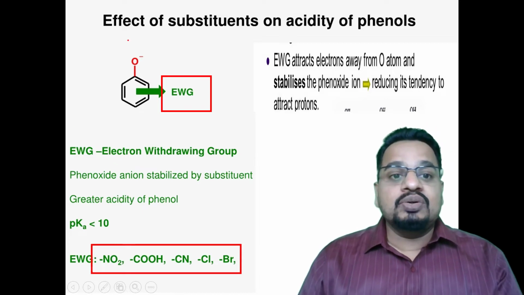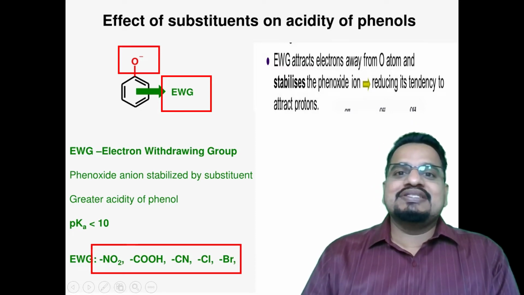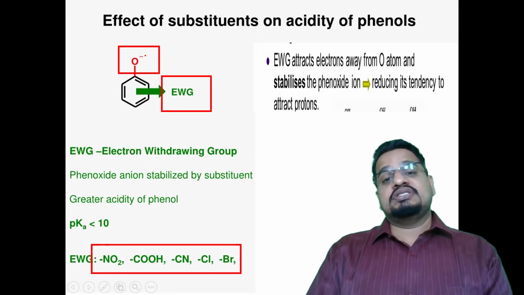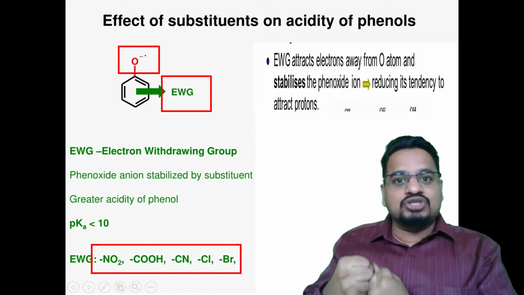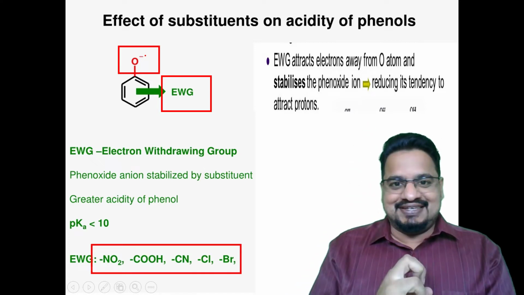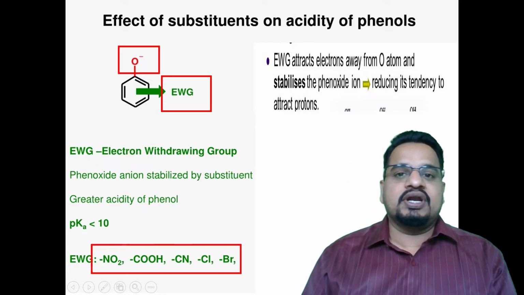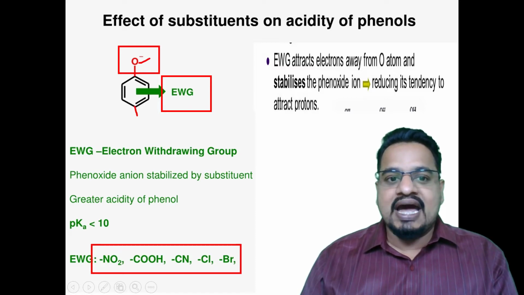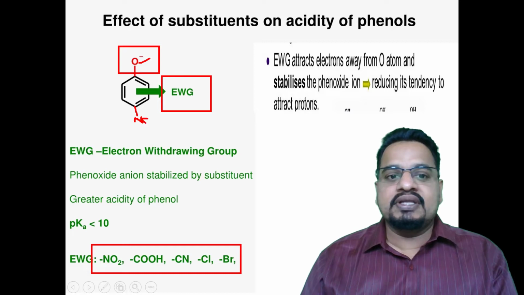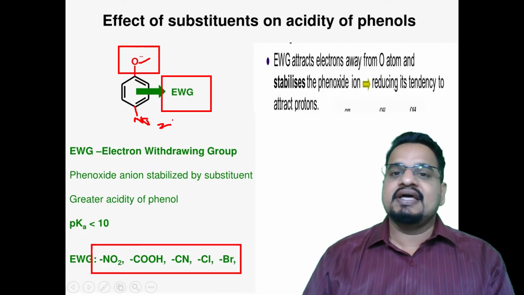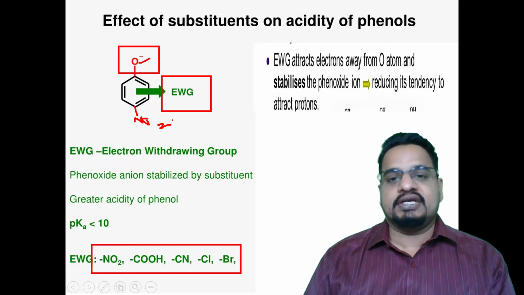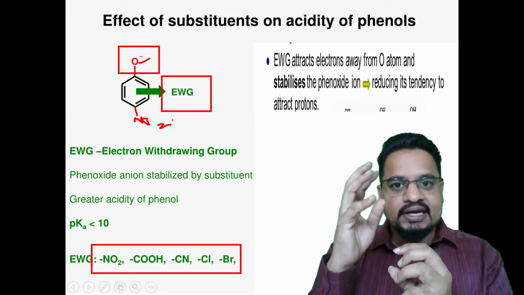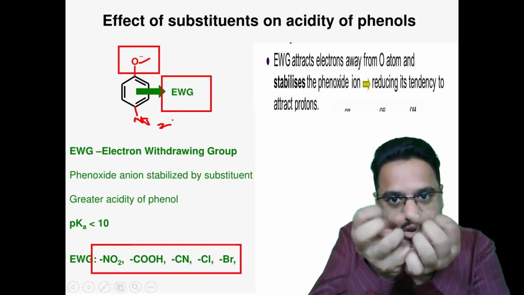Check here. Now the oxygen is having the negative charge. Negative charge means electrons are there. What I want you to understand is that this oxygen is having a negative charge. Suppose at this para position, I put an electron withdrawing group, say NO2. NO2 withdraws the electron. Oxygen has negative charge, negative charge is electrons, and these electrons will be withdrawn.